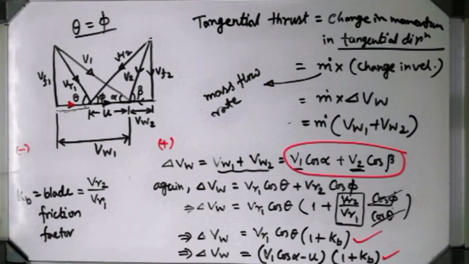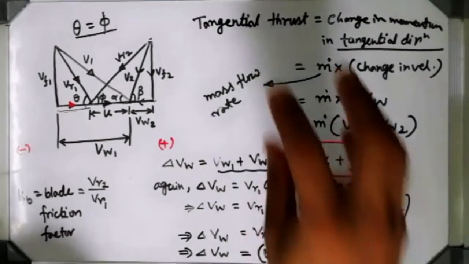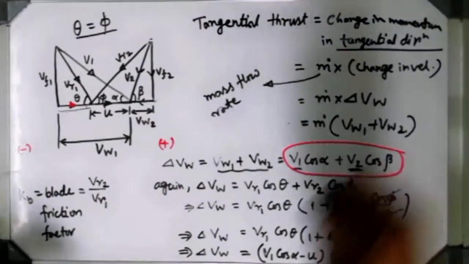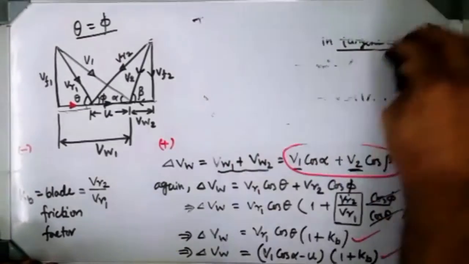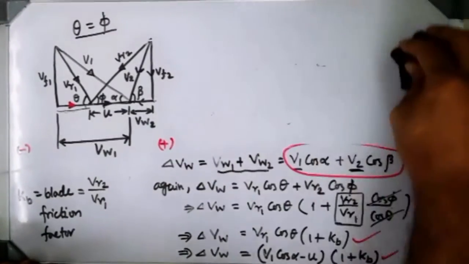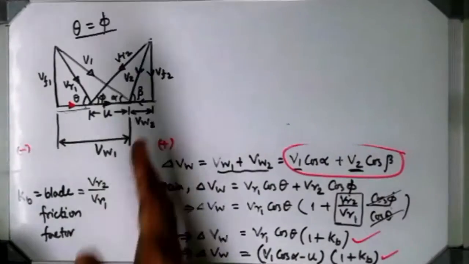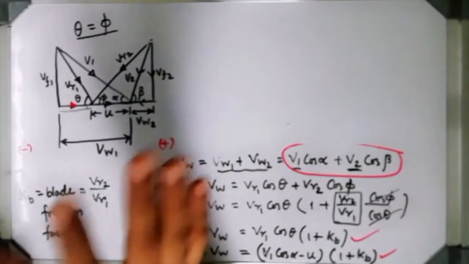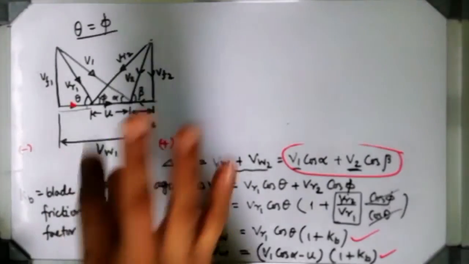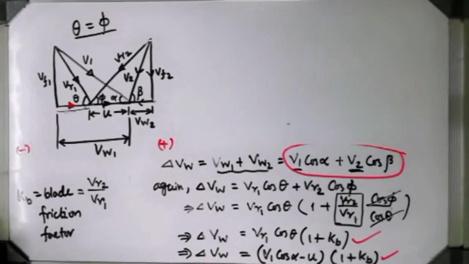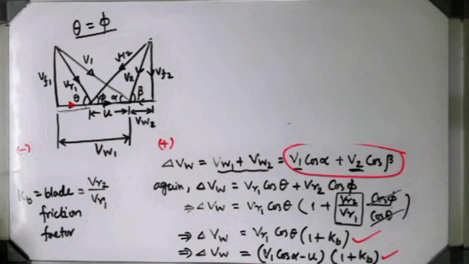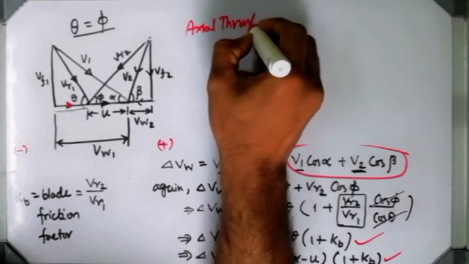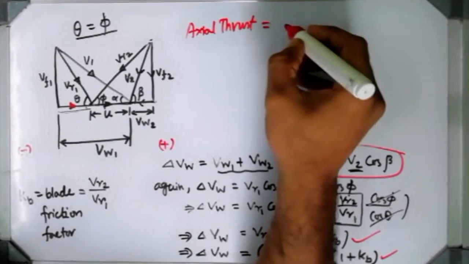Understood? Yes, sir. And this tangential thrust is the actual thrust which is responsible for the rotation of that particular turbine blade. Now if we go for the axial thrust, which velocity is actually responsible for the axial thrust? This VF2 or VF1, they are the axial components, and they are actually putting some thrust on the bearing. It will damage the bearing, but it cannot be avoided. So axial thrust also can be measured if you do this kind of calculation. Axial thrust